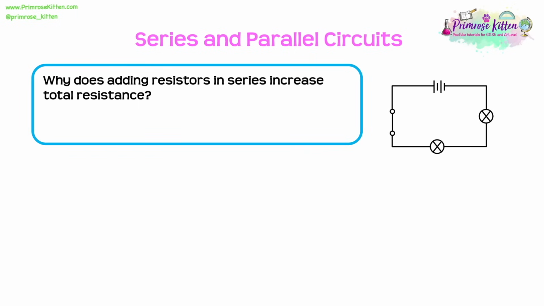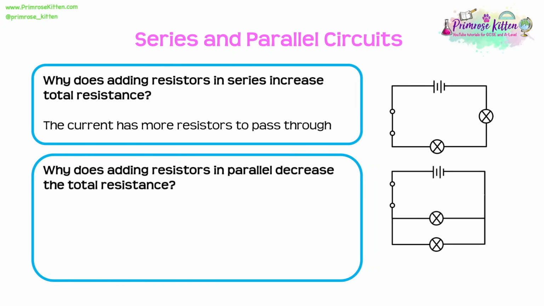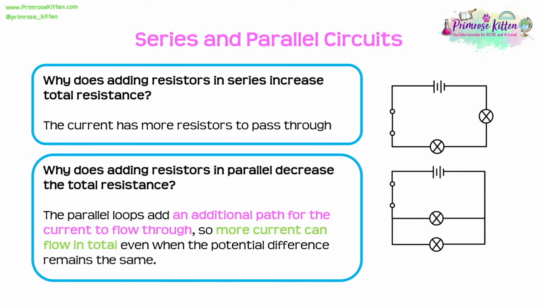Why does adding resistors in series increase the total resistance? Well, this is just simply the fact that the current has more resistors to pass through. However, when we ask the question of why does adding resistors in parallel decrease the total resistance, it's a little bit more complicated. So the parallel loops are going to add an additional path for the current to flow through. And so more current can flow in total, even when the potential difference remains the same.